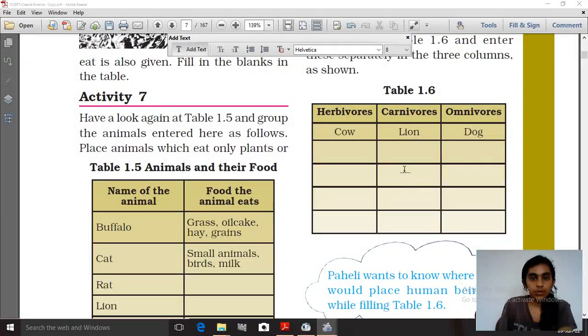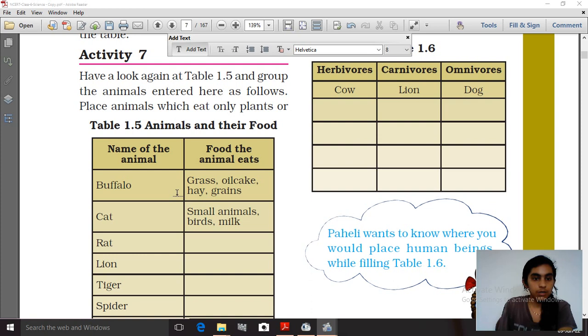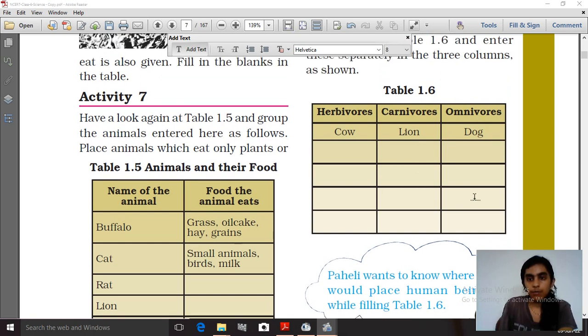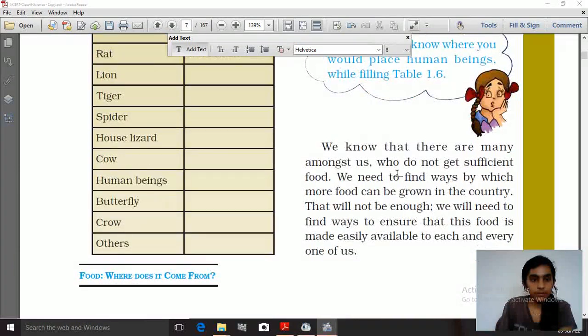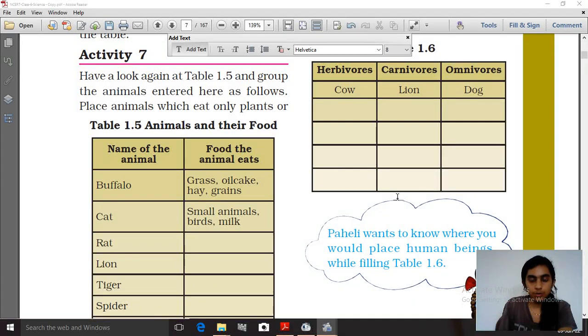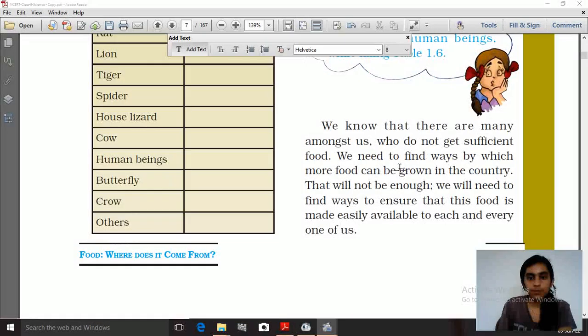So the first animal belongs to herbivores: buffalo, which eats grass, oil cake, hay and grain. For carnivores, the lion eats meat, and for omnivores, human beings take both plants and meat. Like that you have to fill up the rest of the column.